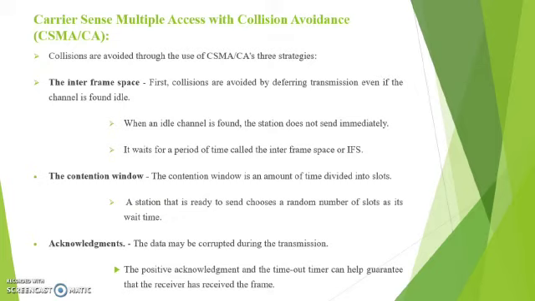Next is the contention window. It is the amount of time divided into slots. A station that is ready to send chooses a random number of slots as its wait time. Next, acknowledgement. The data may be corrupted during the transmission. The positive acknowledgement and the timeout timer can help guarantee that the receiver has received the frame.